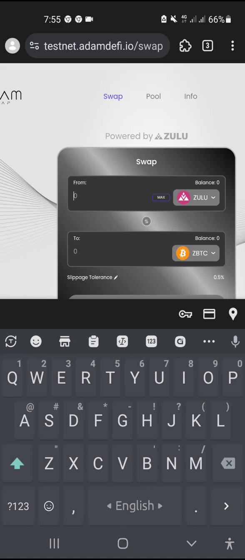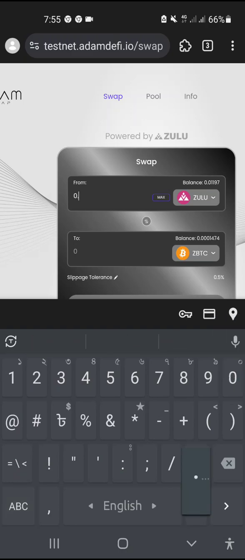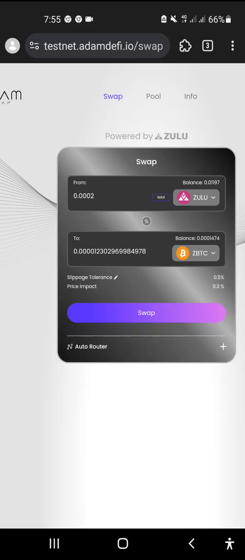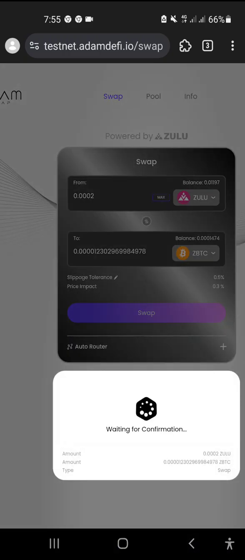The thing is, here your token will be shown, put your certain amount here, and click on the swap button, and your MetaMask will get notified of this transaction. After that you should just confirm in MetaMask, approve, confirm, and your swap will be done. This task you need to do 30 times a day.